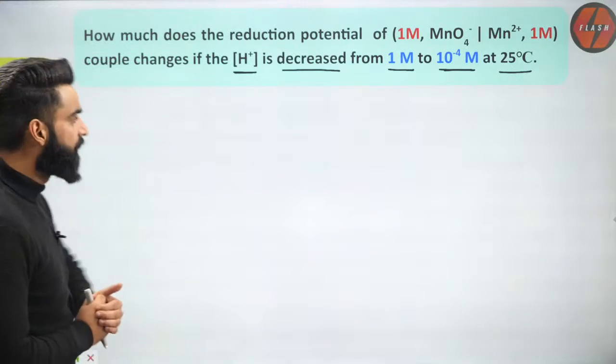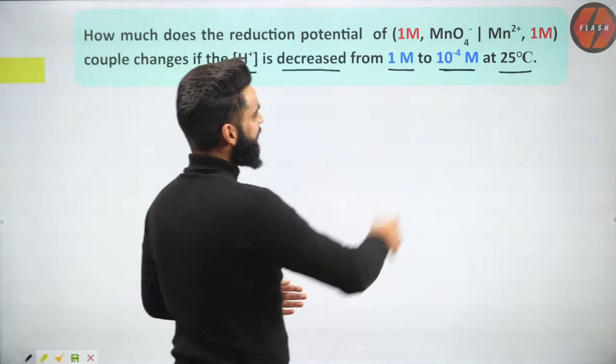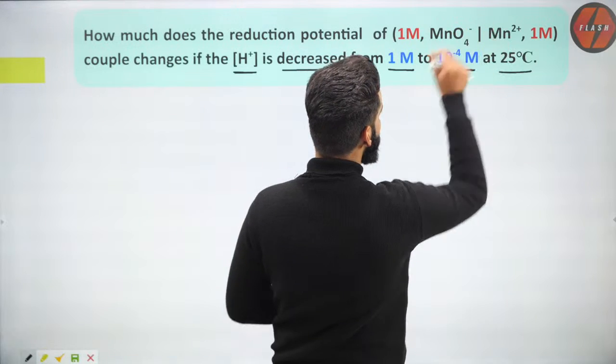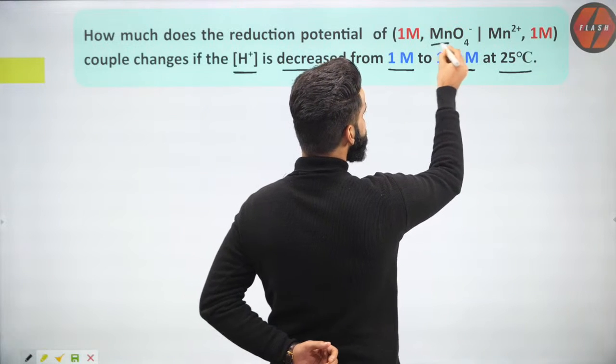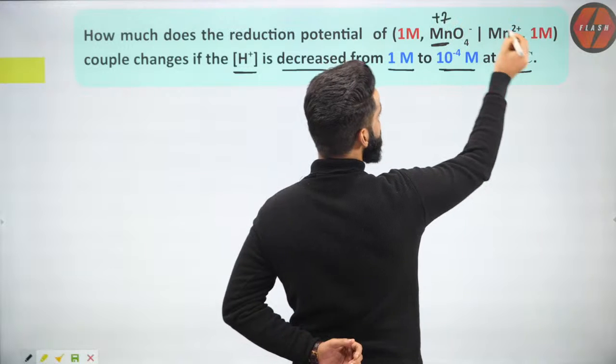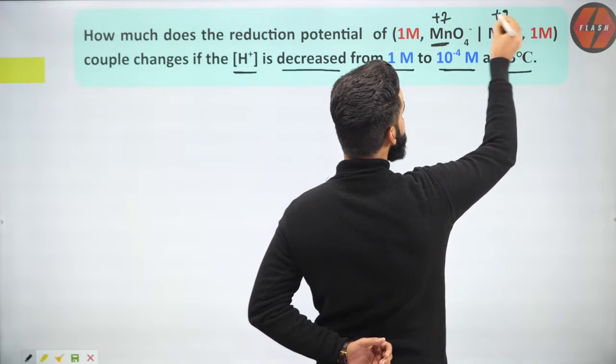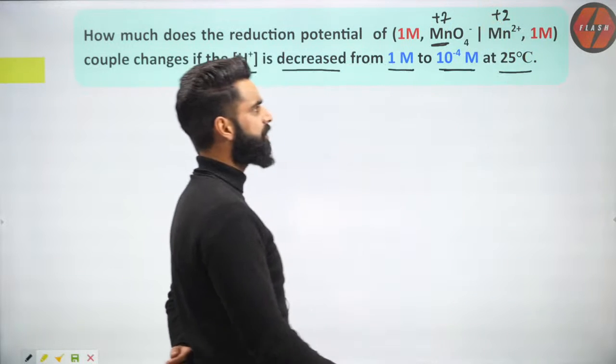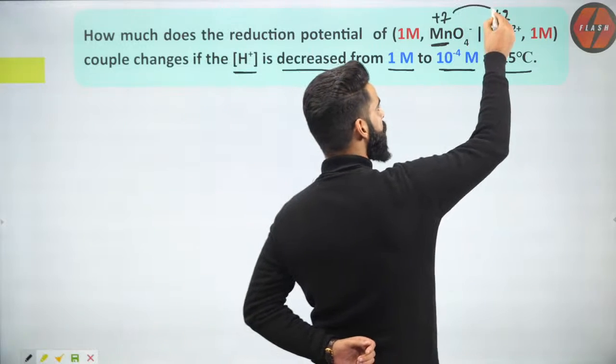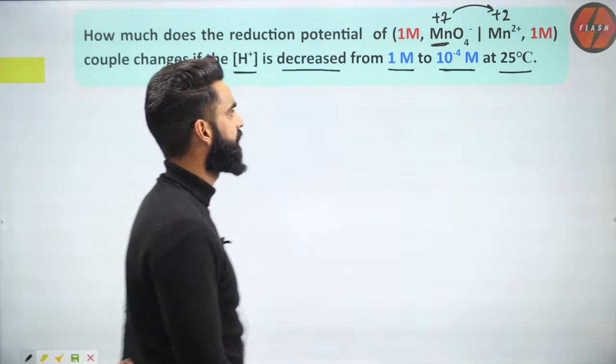See, guys, have a look. First thing, the electrode which is given to me. Over here, the oxidation state of Mn is plus 7. Over here, the oxidation state of Mn is plus 2. Plus 7 to plus 2, a decrease in oxidation state. Decrease in oxidation state means reduction, right?